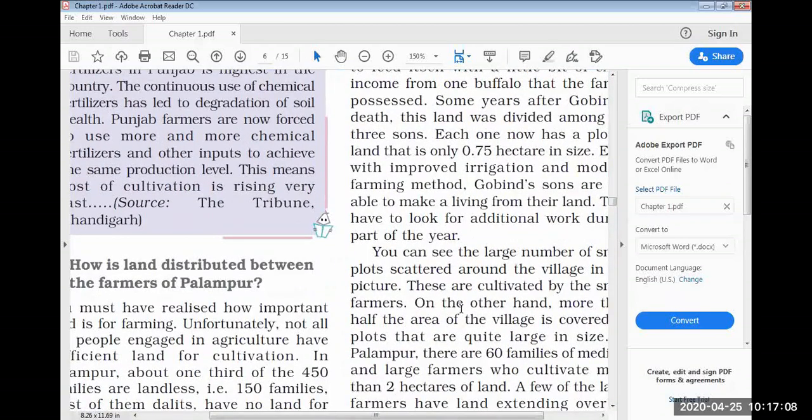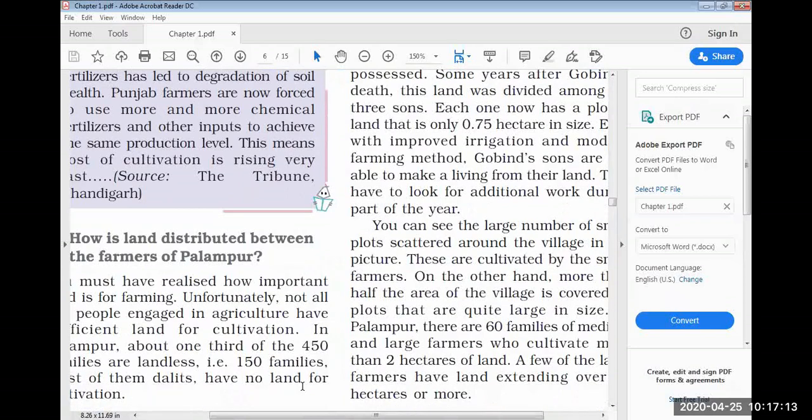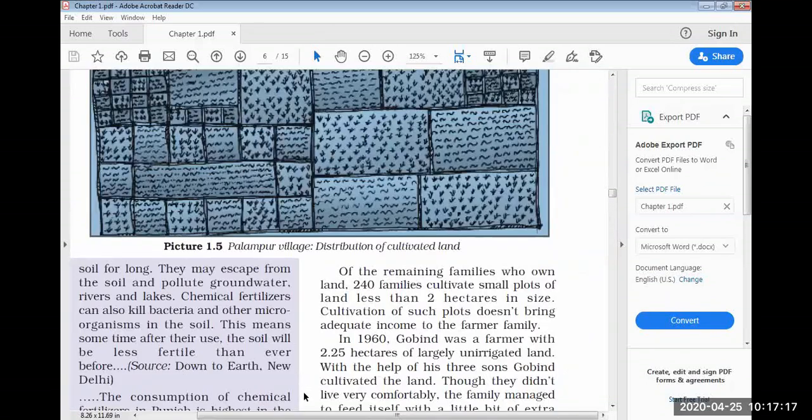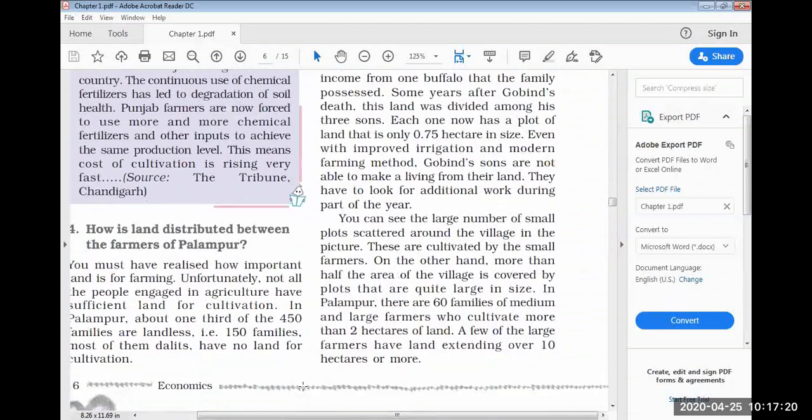Now, I am moving down, just see here. How is land distributed, correct? So you have realized that land is very important for the growing of crops, correct? But land has to be divided. Unfortunately, when we see that the land has been divided into such small parts, what happened? The part which is larger, they can go for modern techniques of farming. Tractor can move on that. But small farms, how can the tractor move there? It can't move. It means you have to go with your traditional method of farming.